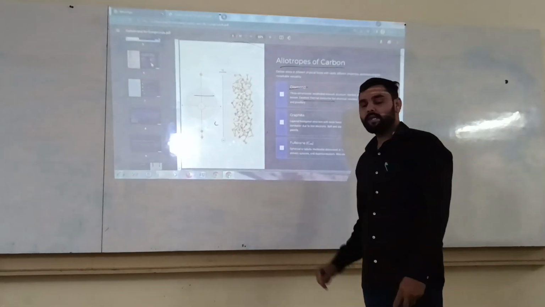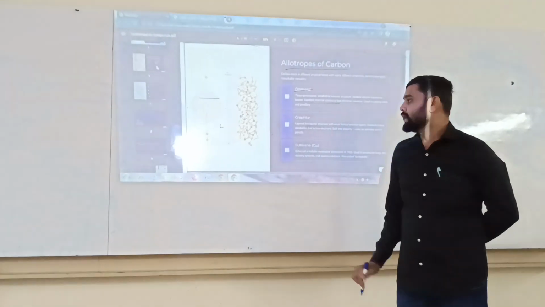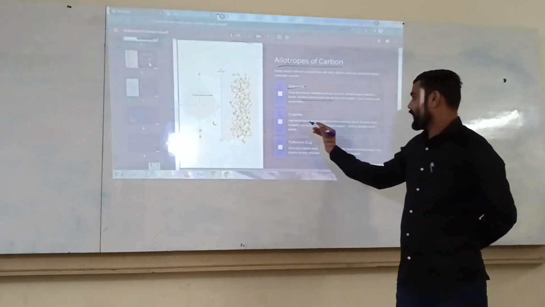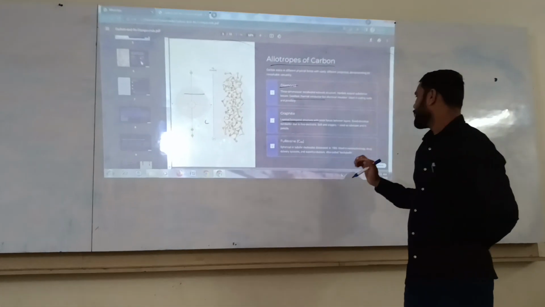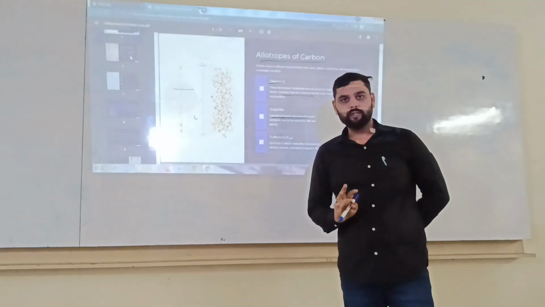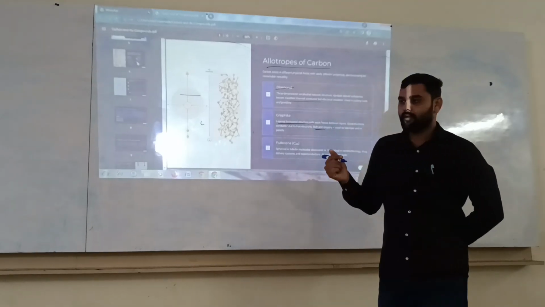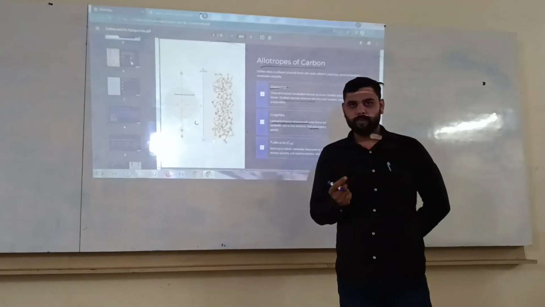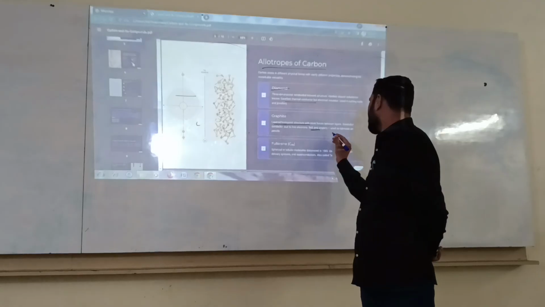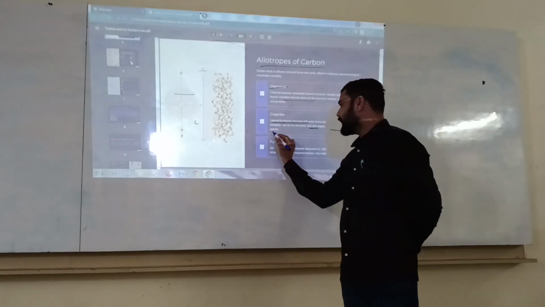Then the second one is graphite. Graphite has a layered hexagonal structure. It is a good conductor of heat and electricity both. Graphite is a soft form of carbon. It is used in lubricants and pencils.